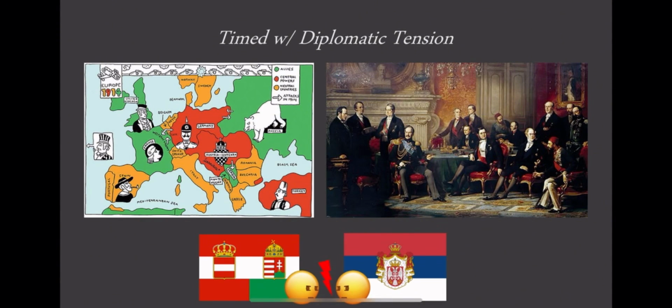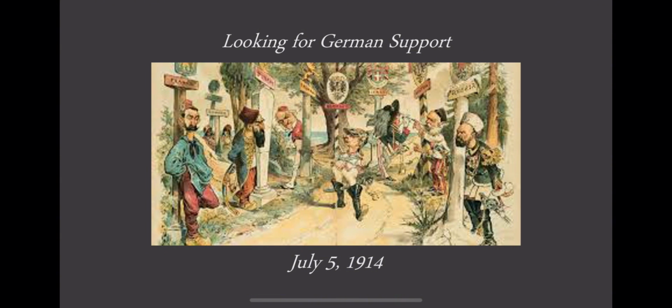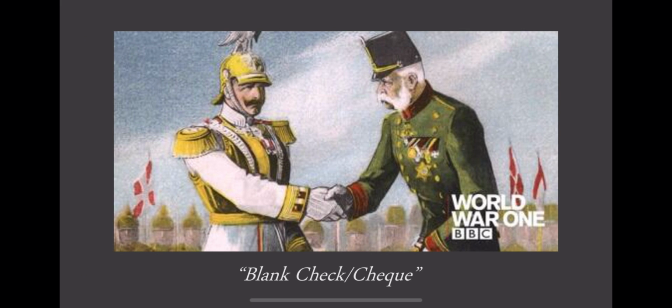During this precarious time, an attack on the future heir from a Serbian nationalist clearly seems a valid cause for war. Though, for Austria-Hungary's purposes, that war was not really meant to break out into World War I, but more on that later. On July 5th, the empire asked for German support, which it received through something called the blank check. That essentially promised German support to the allied Austria-Hungary in an attack against Serbia.